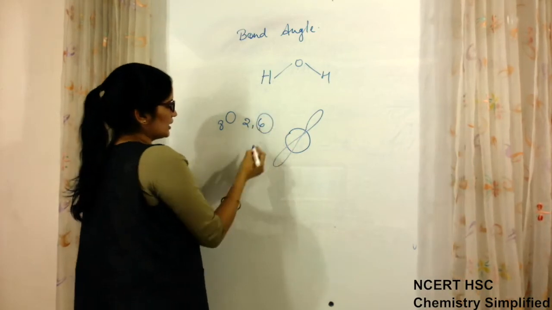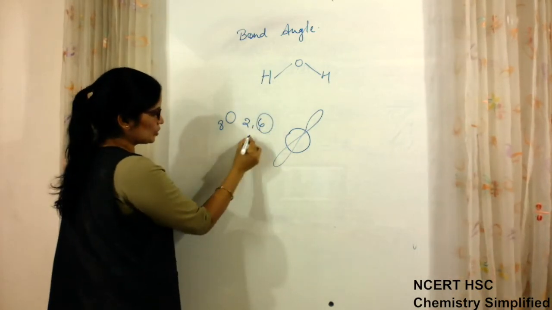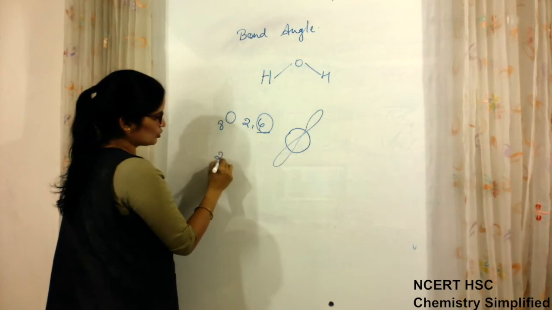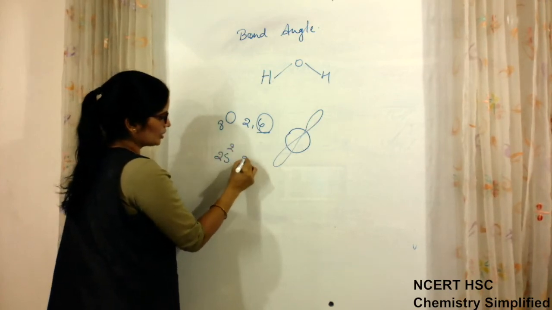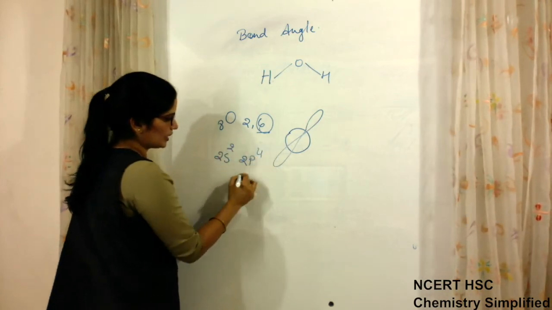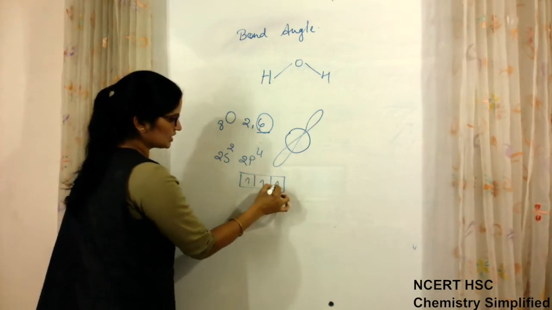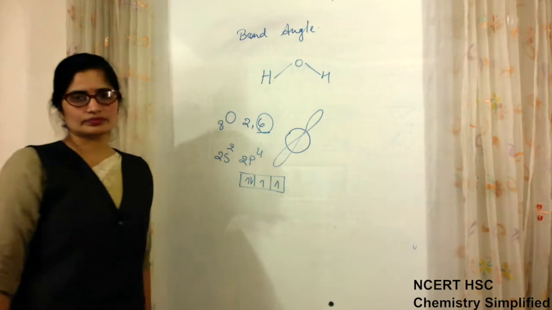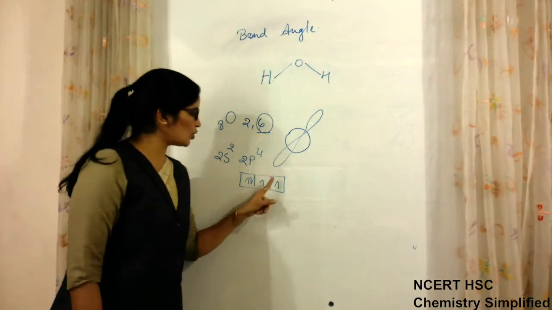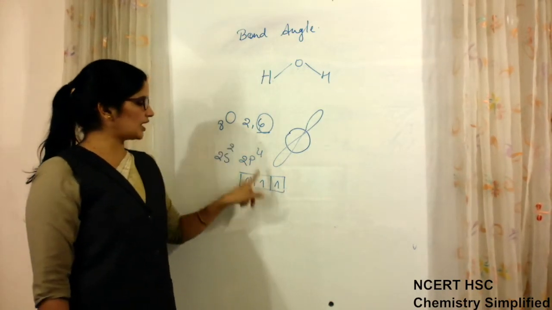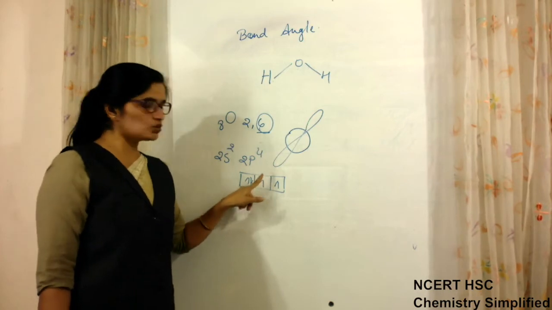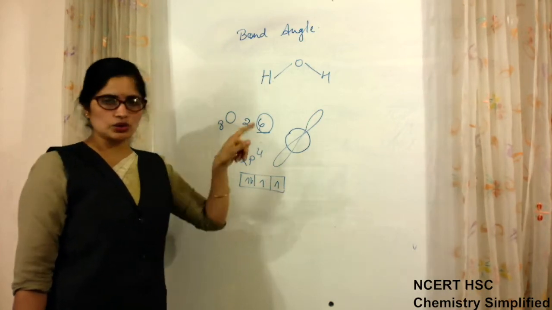So which shell is it occupying? Second shell, 2s, 2p4, and the structure of 2p4 is 1, 2, 3 and 4. Okay. So these two orbitals of oxygen are vacant, have capacity to accommodate one electron more.